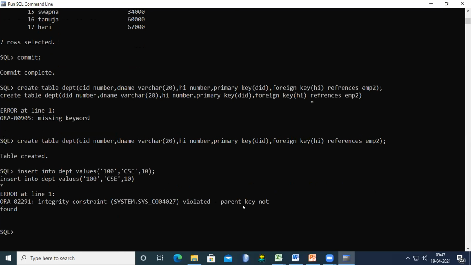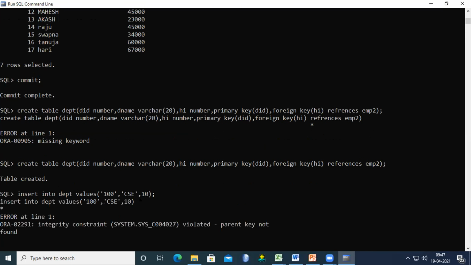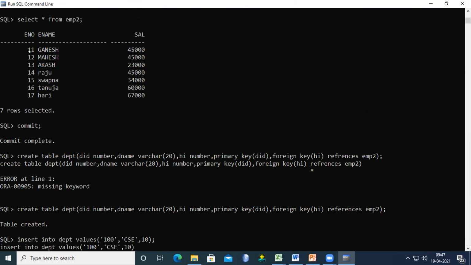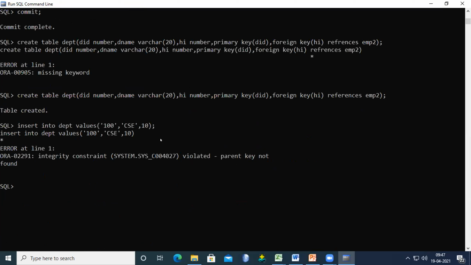Parent key is not found. Am I right? So that means here the parent key is not found. What we are giving is 10, but the 10 is not available in EMP2. So that's why the row is not created. If you are giving 11 here, the row is created.